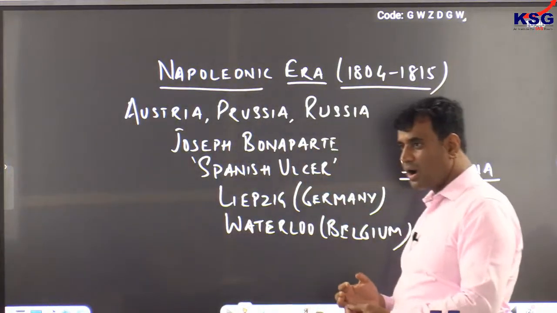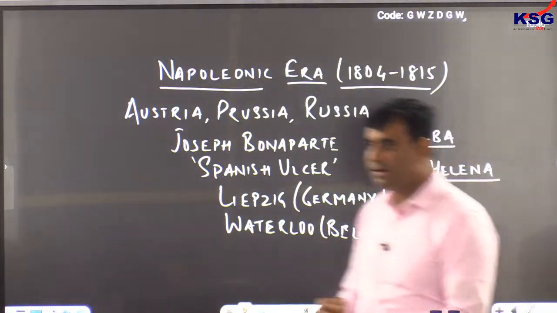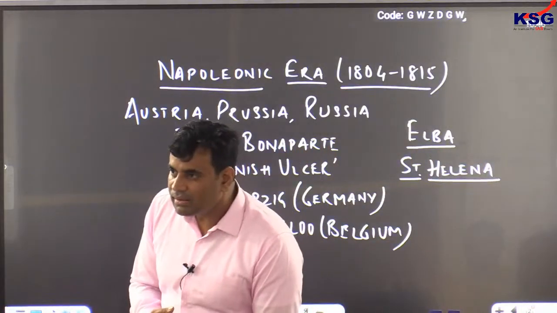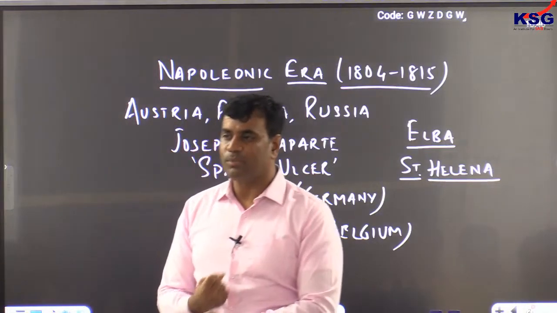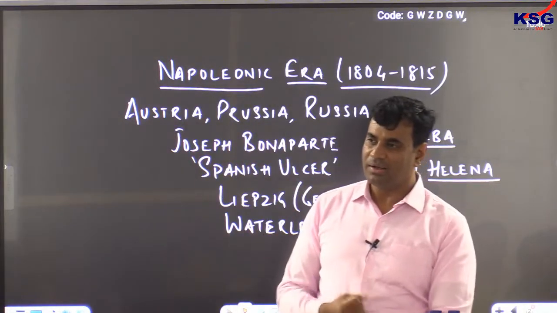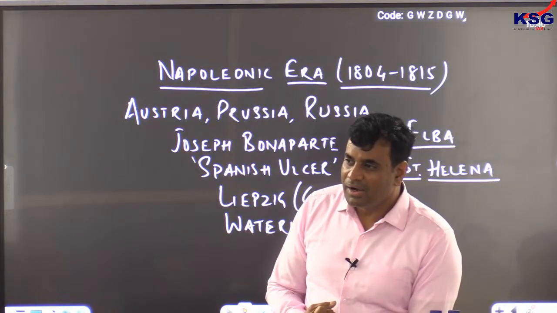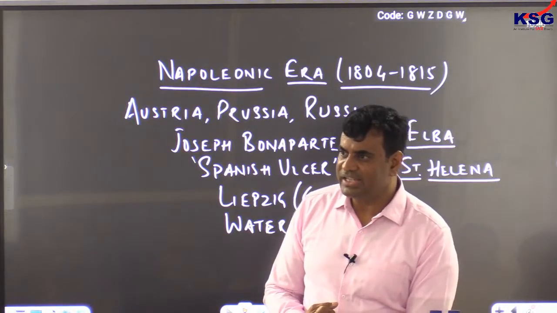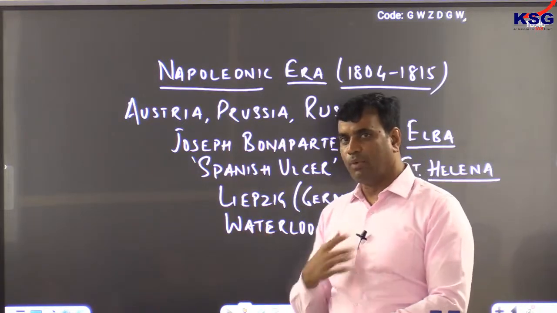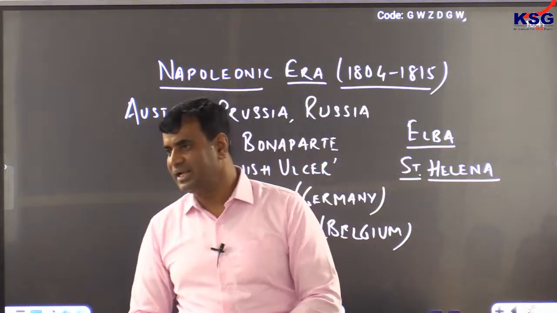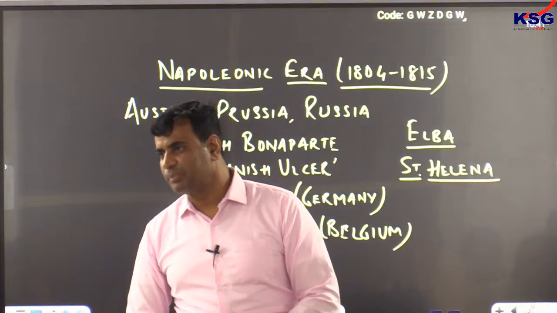During the Leipzig battle and Waterloo battle, Napoleon had lost face from the French people. Support from French people. So what was the French stand? France did not show any support to Napoleon. When battle took place also at Leipzig and Waterloo, Napoleon fought only with few soldiers. French people never came to the support of Napoleon by this time.